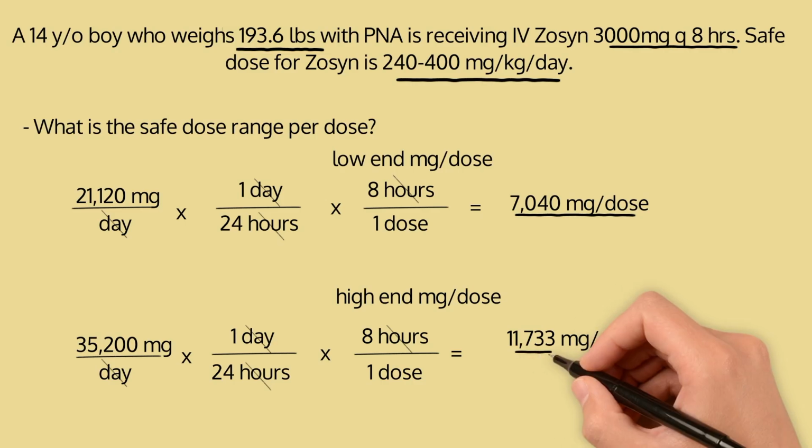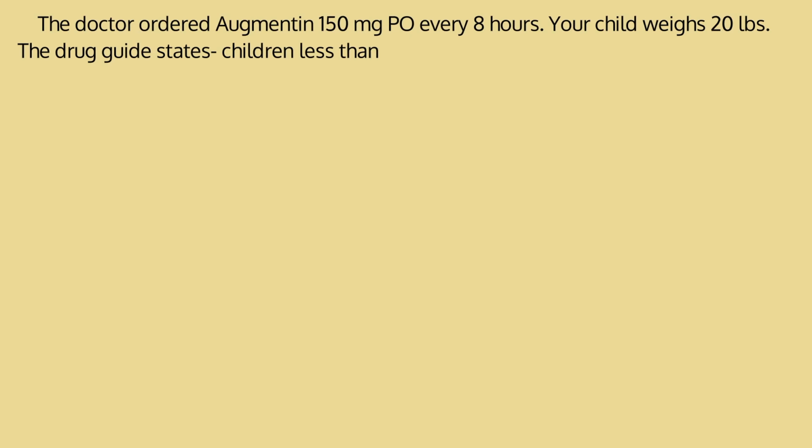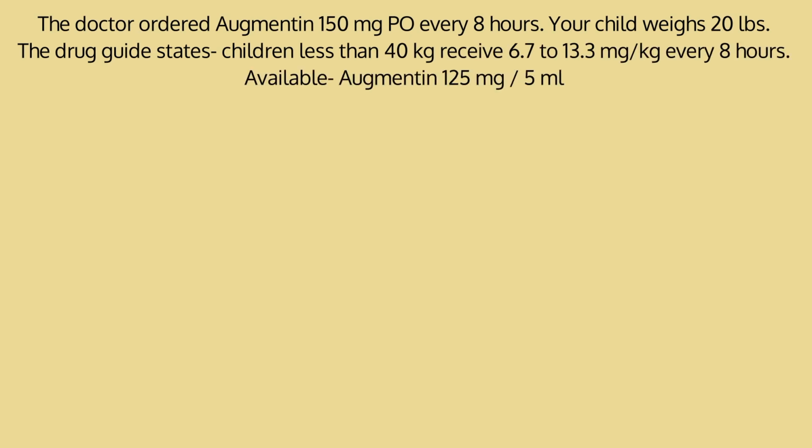Let's move on to another question. The doctor ordered Augmentin 150 milligrams PO every 8 hours. Your child weighs 20 pounds. The drug guide states children less than 40 kilos receive 6.7 to 13.3 milligrams per kilogram every 8 hours. Available is Augmentin 125 milligrams in 5 mLs.